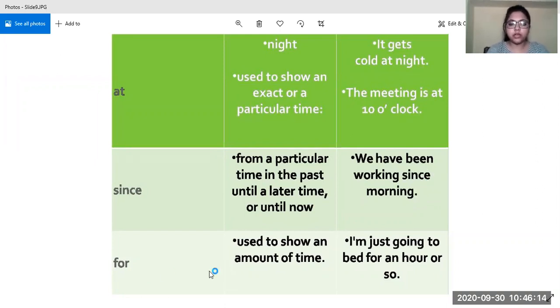Then comes "for". It is used to show an amount of time, like for what duration I'm going to do the work. For example, I am just going to bed for an hour or so. So this is the amount of time, for an hour. So here we will be using for.